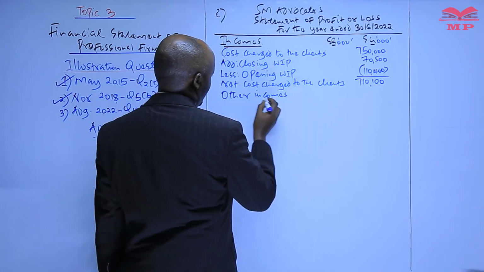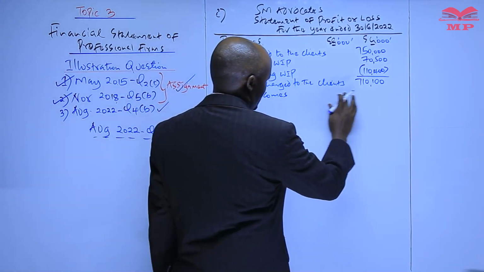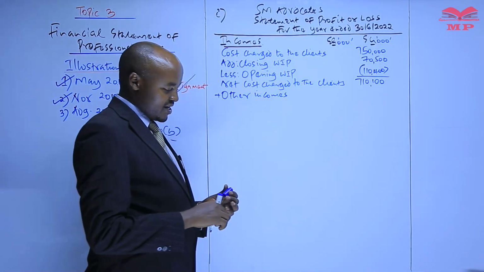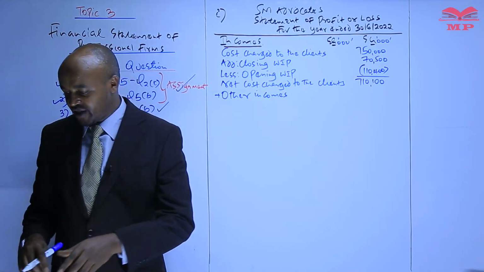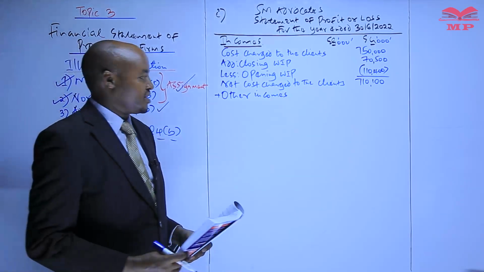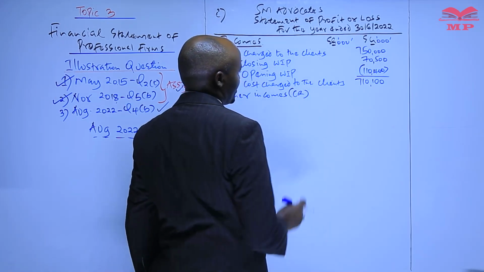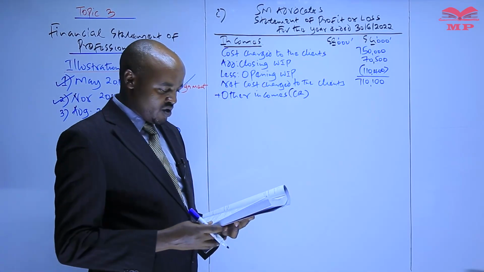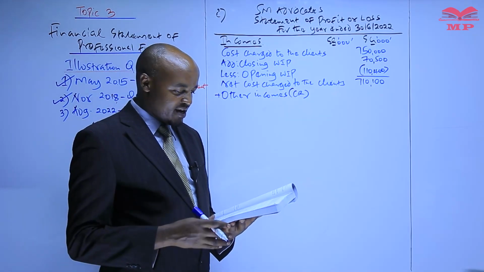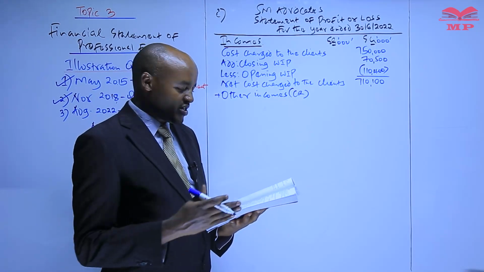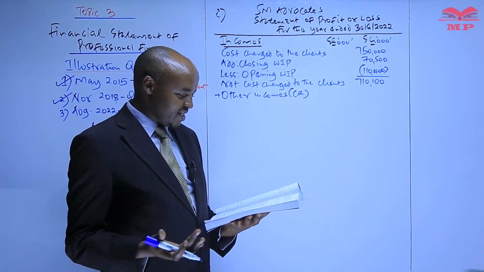In case this particular professional firm is having any other income, you come and you do what? You add that particular income there. So where do you check for incomes? You go back to the trial balance, and basically on the credit side, all incomes in the trial balance have a credit balance. So you go back to the trial balance which you're given there, and on the credit column, which is actually the last column, you check, do we have any other item of income?